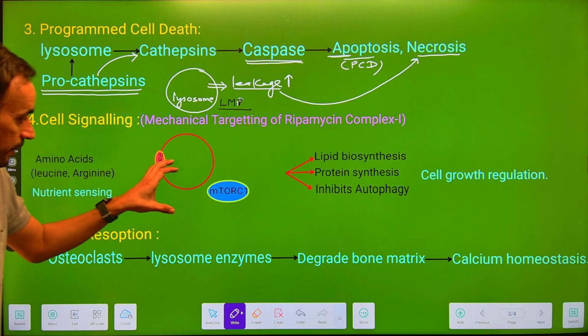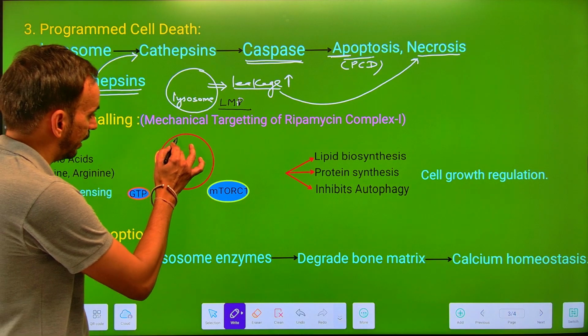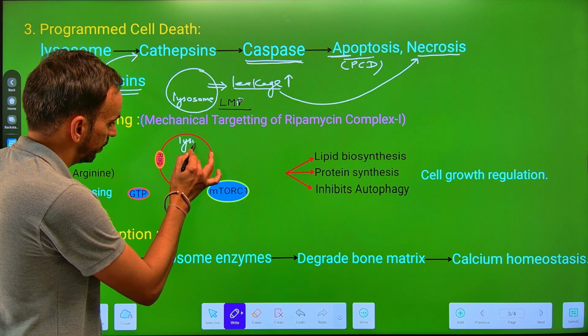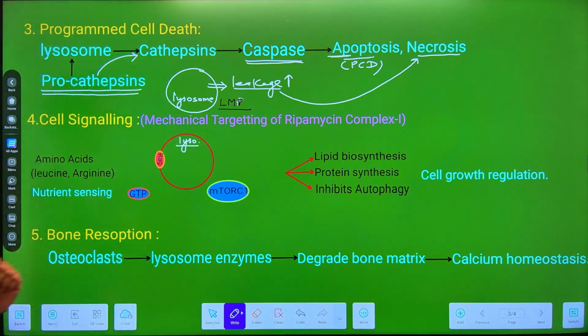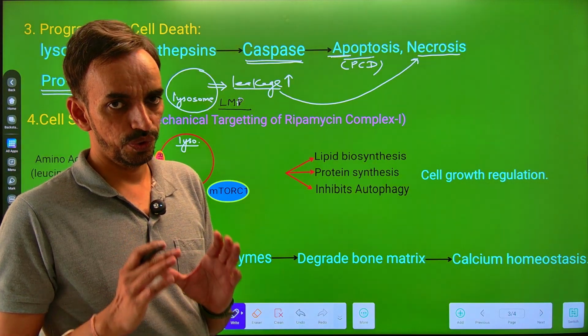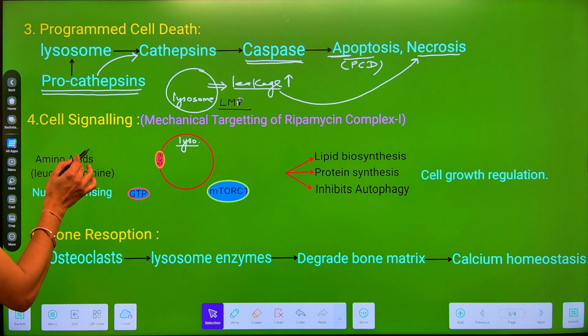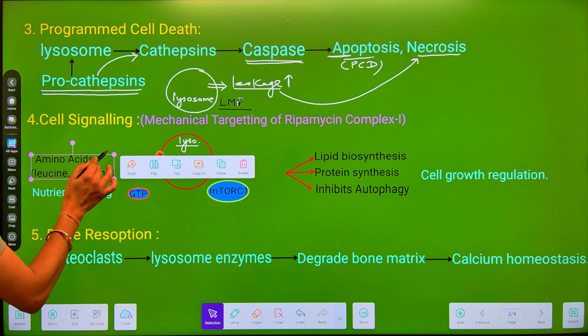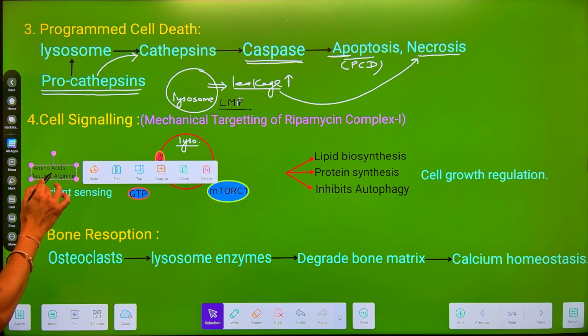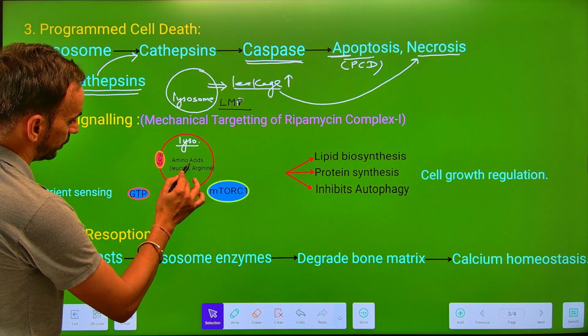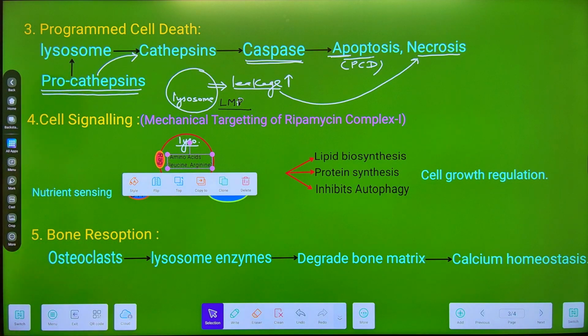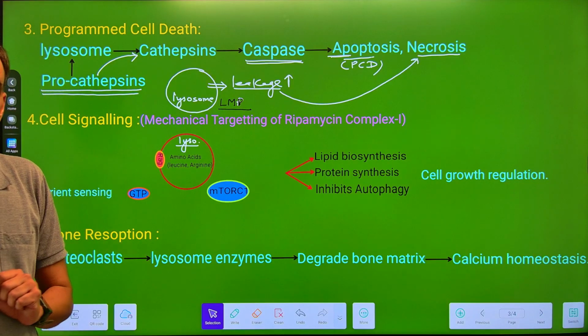Now, this is the structure of a lysosome. Okay. Now, if the cell is in the nutrient rich state, there is a sensing of amino acid, that is leucine and arginine, within the lysosome.